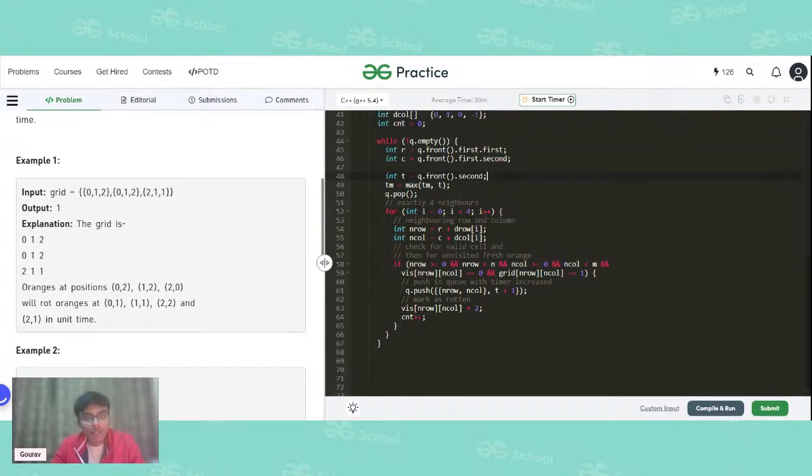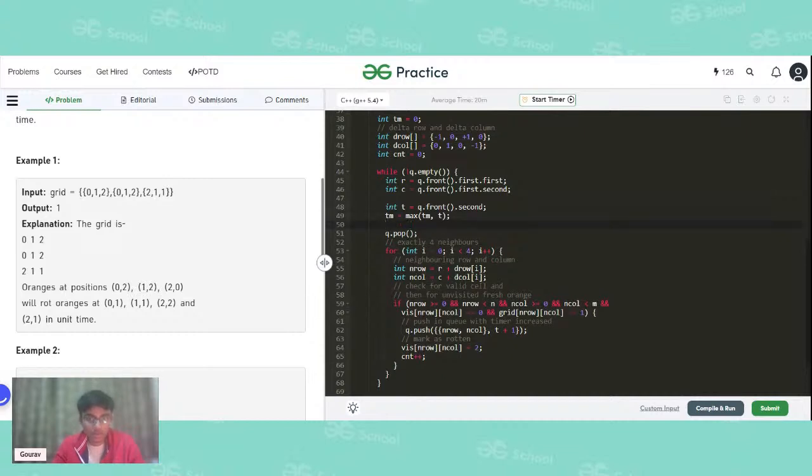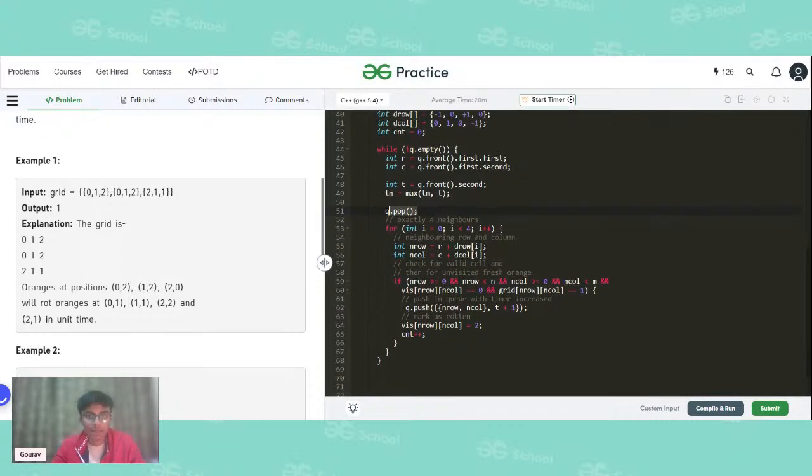Now what will I do? I will take a maximum of these two times. Why exactly am I taking the maximum? So tm is equal to the max of whatever values are present here, because if it is a maximum, it means that this is the time that it should be. Okay. Now after that, q dot pop: we will pop that element because we no longer need it. We are already processing that element, so we will make room for other elements to come.